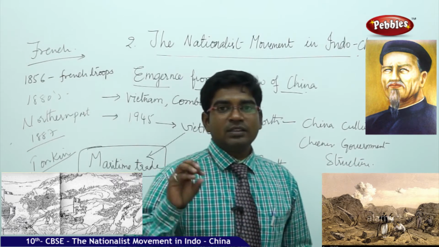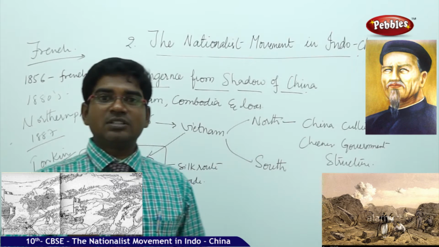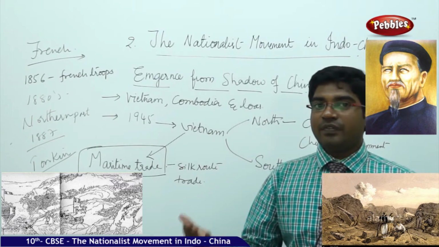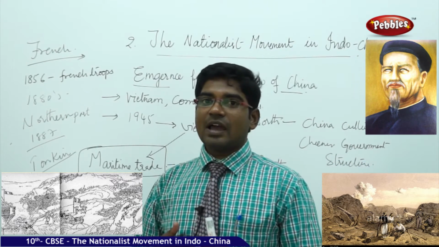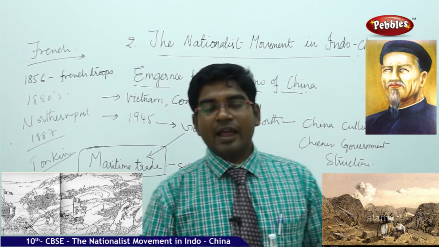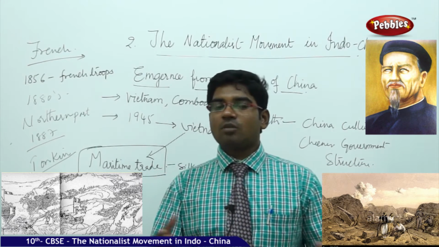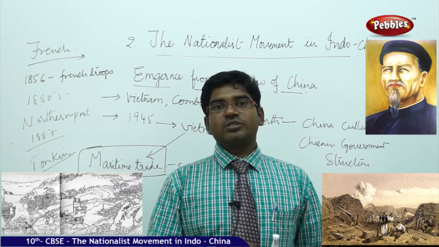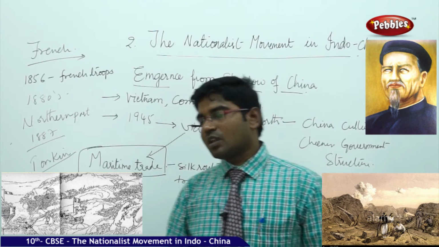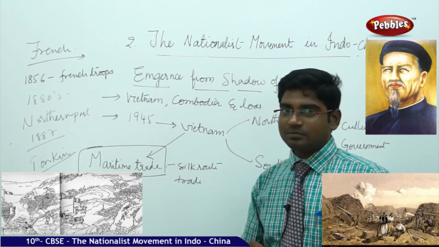It was a period when acquiring colonies was the main target and task of the newly emerged developing countries of Europe, where because of the industrial revolution, they needed huge amounts of raw materials at very low cost, and they also needed a cheap supply of labor, and they also wanted to sell off their finished products to various markets to earn huge profits. To satisfy all these requirements, the European countries did need certain colonies. So the French were the first country to enter into Vietnam.